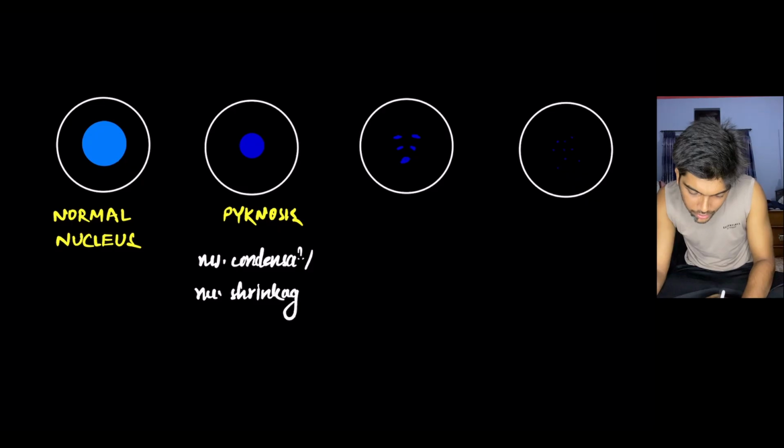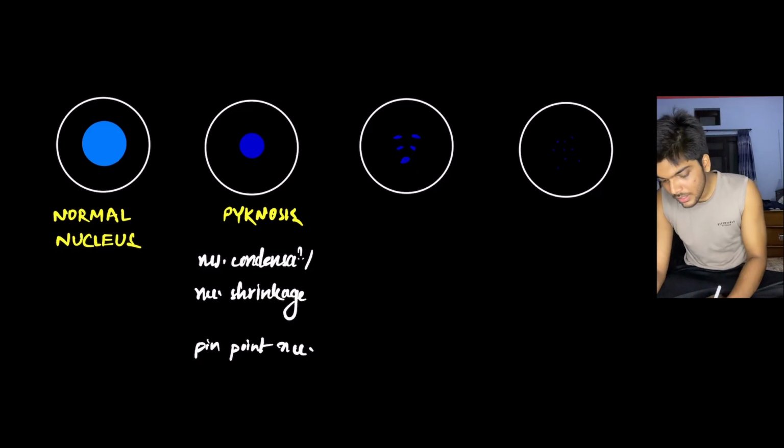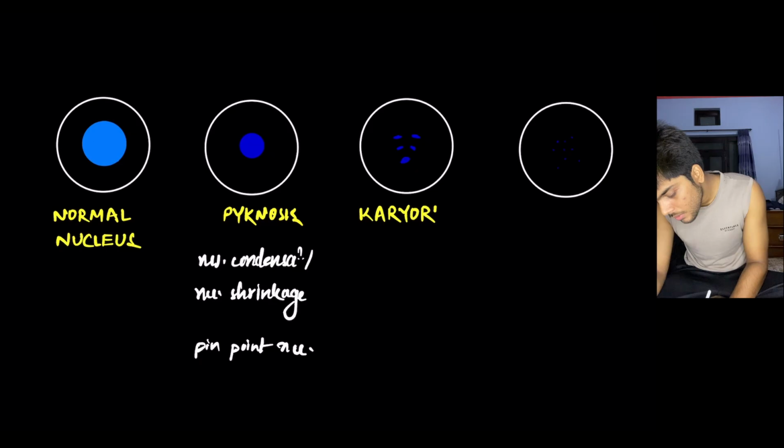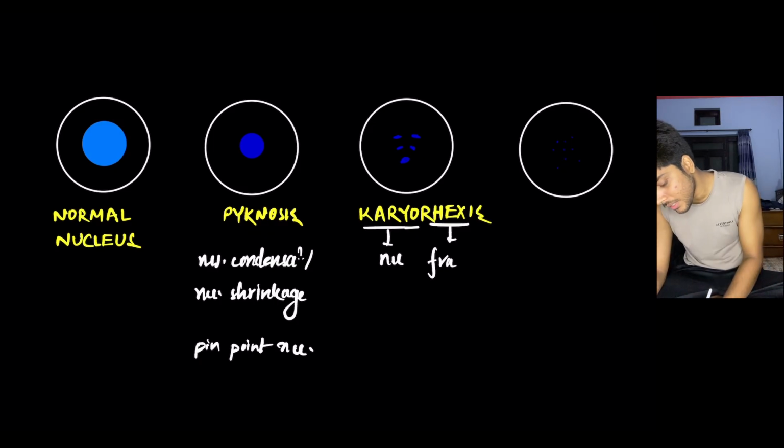As a result, what you get is a pinpoint nucleus. Next is karyorrhexis. Karyo refers to nucleus and rrhexis refers to fragmentation. So there is fragmentation of the nucleus.